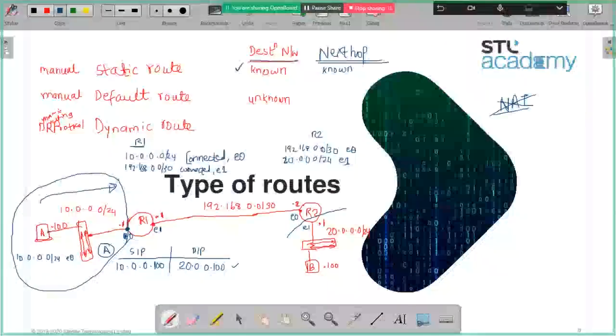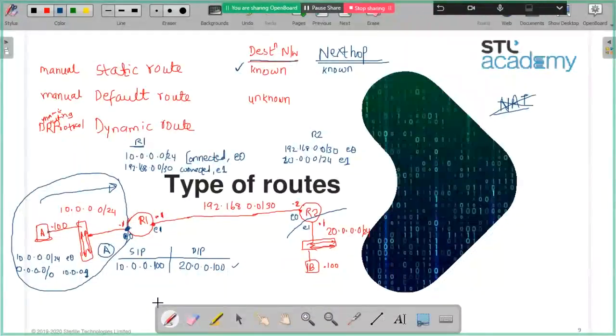So for the PC, how do I represent the gateway? 0.0.0.0/0, any network, any subnet mask. What is my next hop? Next hop is my router's interface. You cannot give this other interface IP as your gateway IP. Gateway will always be in the same subnet.